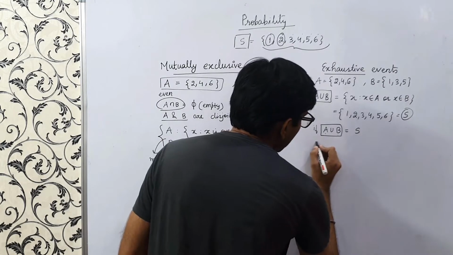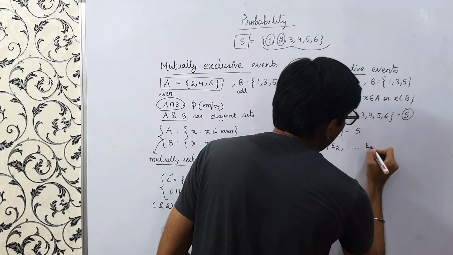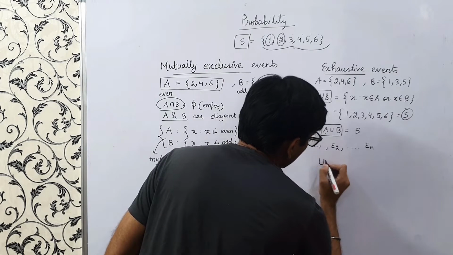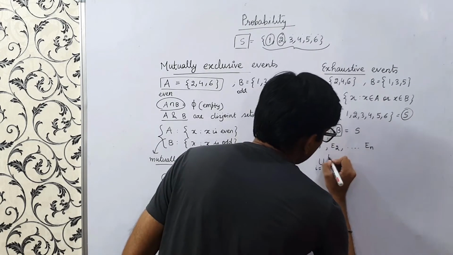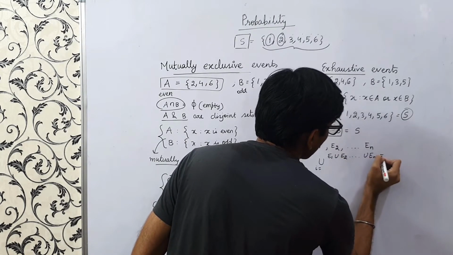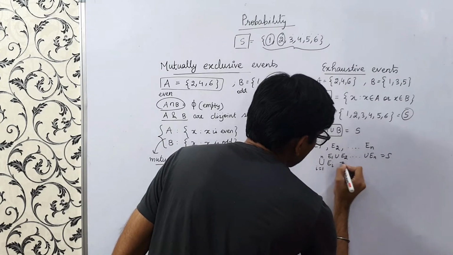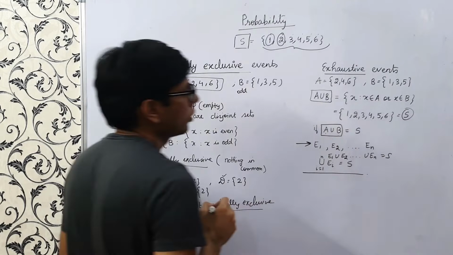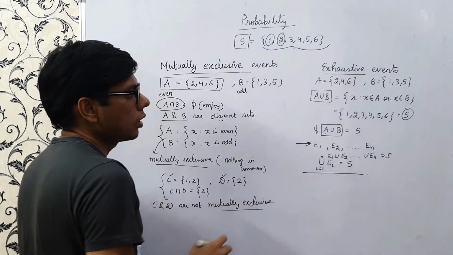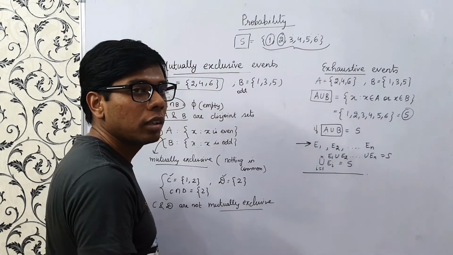So in general, if we have n events, E1, E2, up to En, they are said to be exhaustive when the union, that is E1 union E2 union up to En, is equal to S, or in simple terms, the union of Ei, i going from 1 to n, equals S. Right? So this is the definition of exhaustive events, such that the events cover the whole sample space.